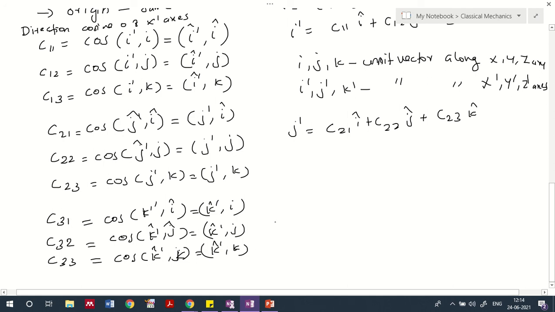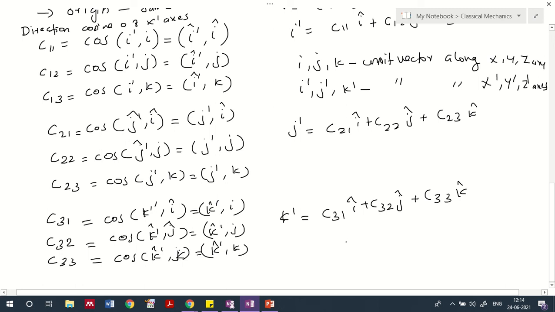So this also you can represent, in general, as k dash is equal to C31 i cap plus C32 j cap plus C33 k cap. Likewise you can represent this equation as well. So what we basically get is nine direction cosines: C11, C12, C13, C21, C22, C23 and C31, C32, C33, as you can see here.